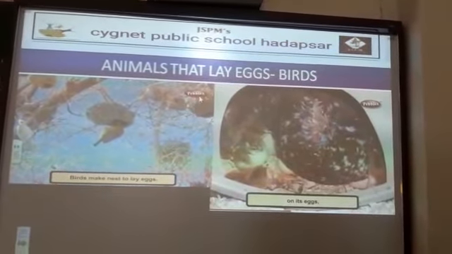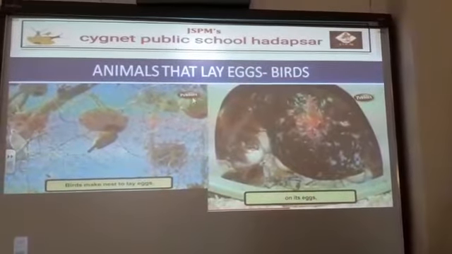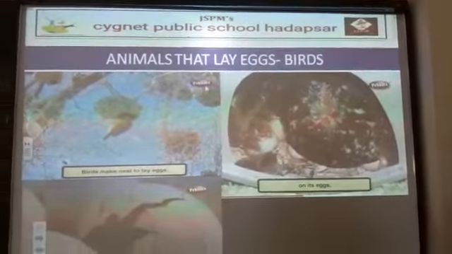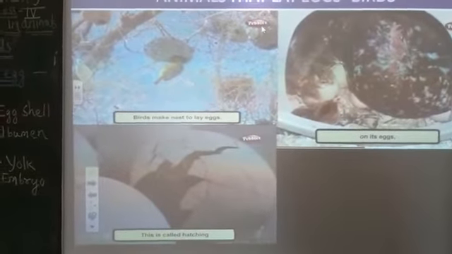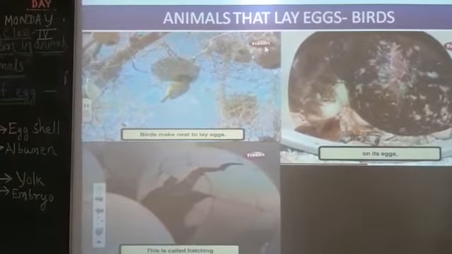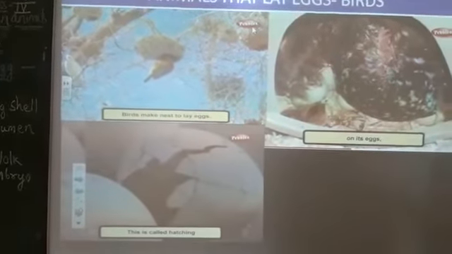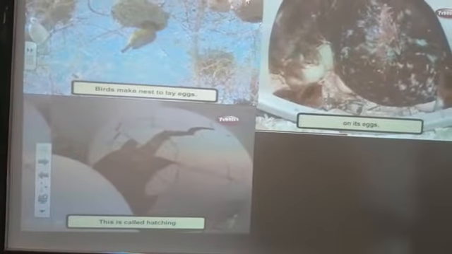Incubation means giving warmth to the eggs. After incubation, the egg hatches. This is called hatching. The egg breaks and the newborn baby comes out.